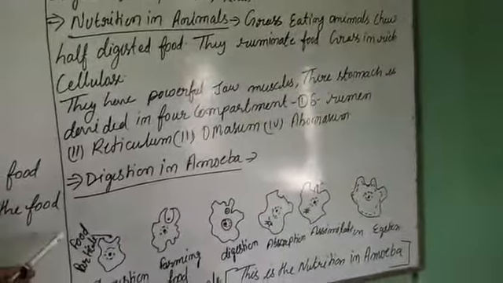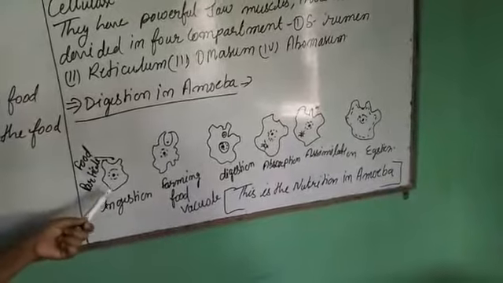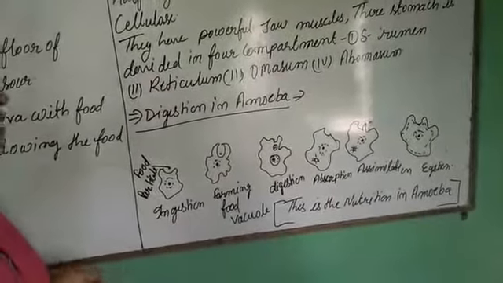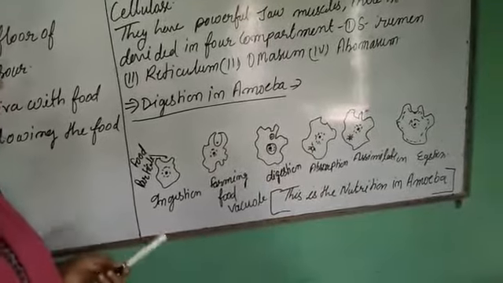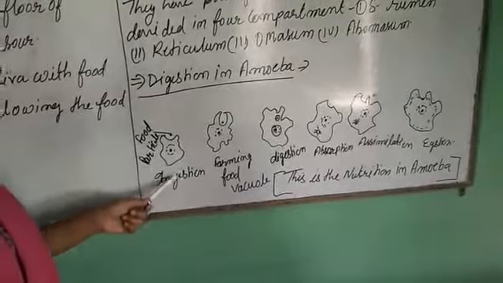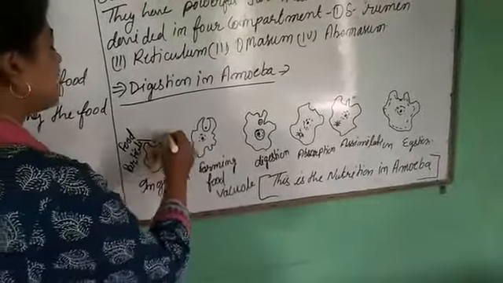And now let's see digestion in amoeba. What happens in digestion in amoeba? Amoeba is a unicellular organism. One cell is doing all the functions in amoeba. This is the structure of amoeba. This is the pseudopodia.